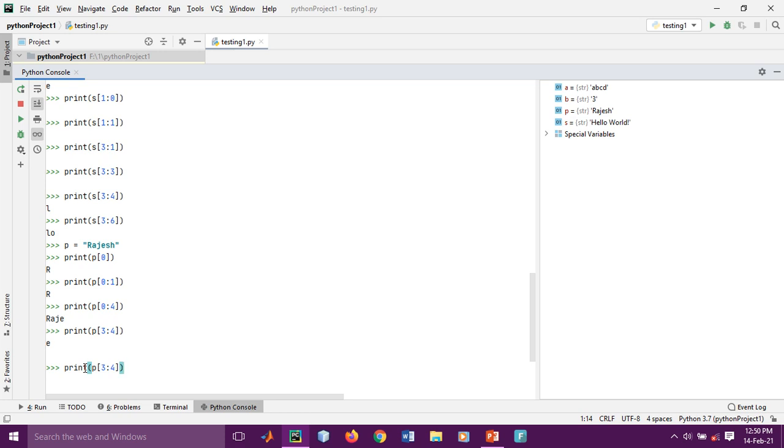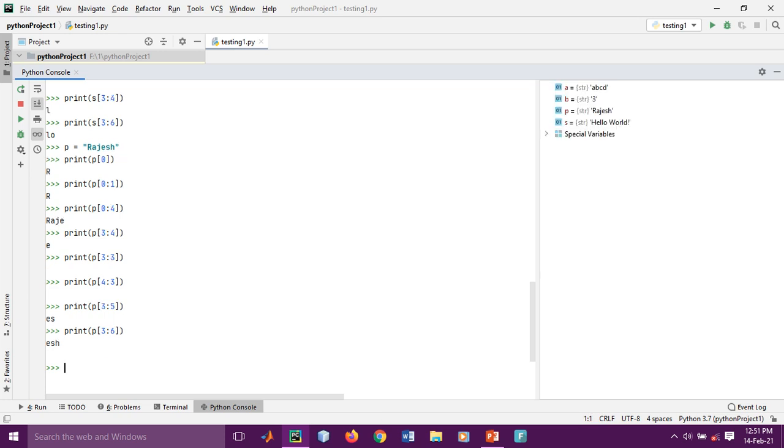That is, at least the second argument should be greater than the first one. One thing is clear, if you give even an equal value, it will not print. And if you mention a first argument greater than the second one, it will also not print. And if you want, suppose, third to fifth, it will print two characters this way. So for 3, if you want to give 6, then it will print the whole. Like this way you can understand the address.